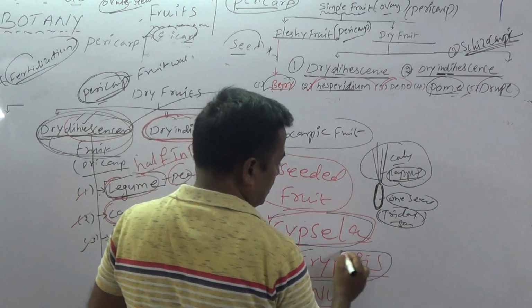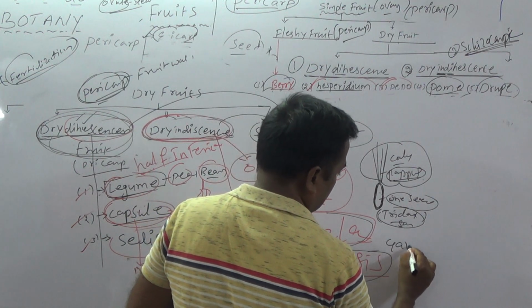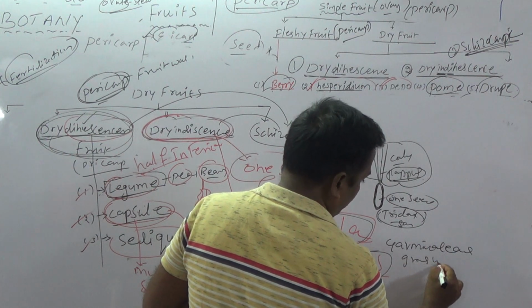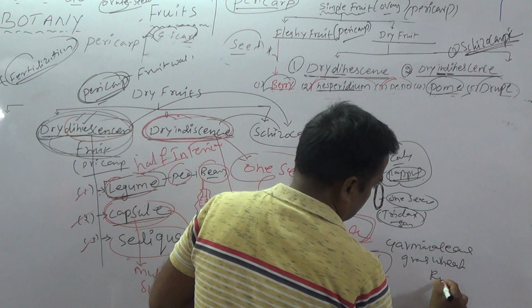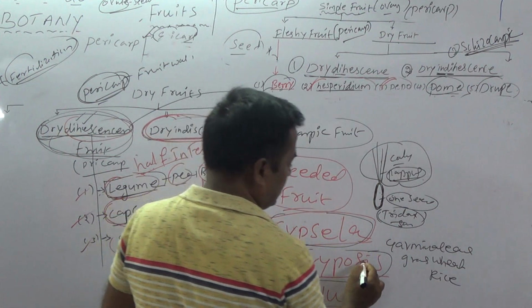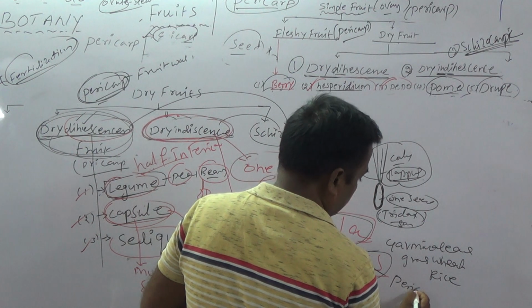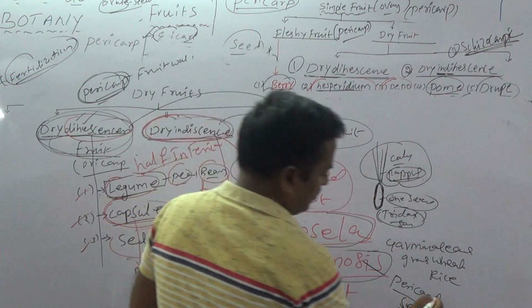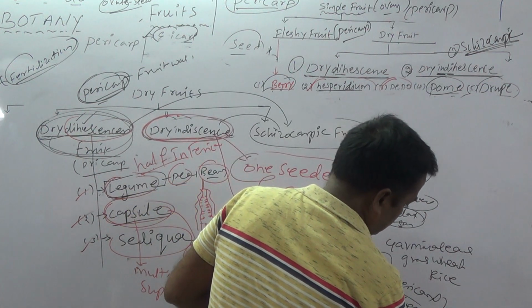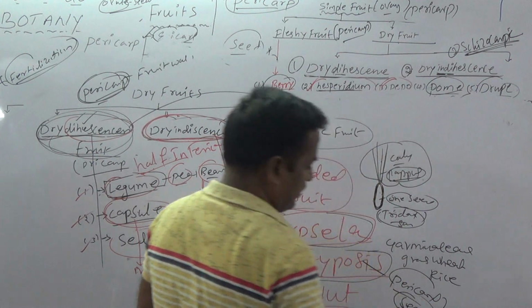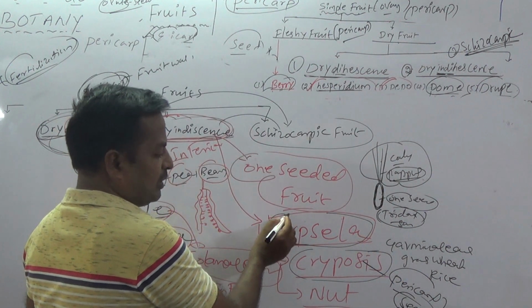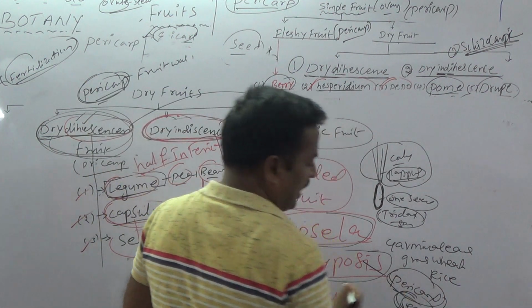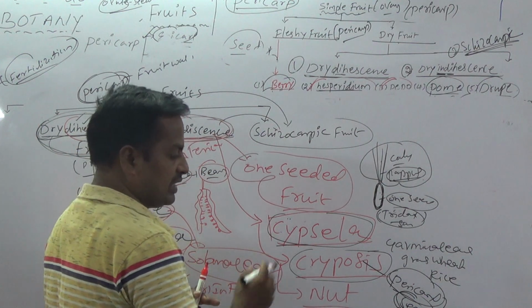And caryopsis is commonly reported in the Graminae family, the grass family: wheat and rice are the best examples. In caryopsis, the pericarp and seed are united. This is very important, students. In cypsela, the pericarp and seed are free, but in caryopsis, the pericarp and seed are united. Examples: rice and wheat.